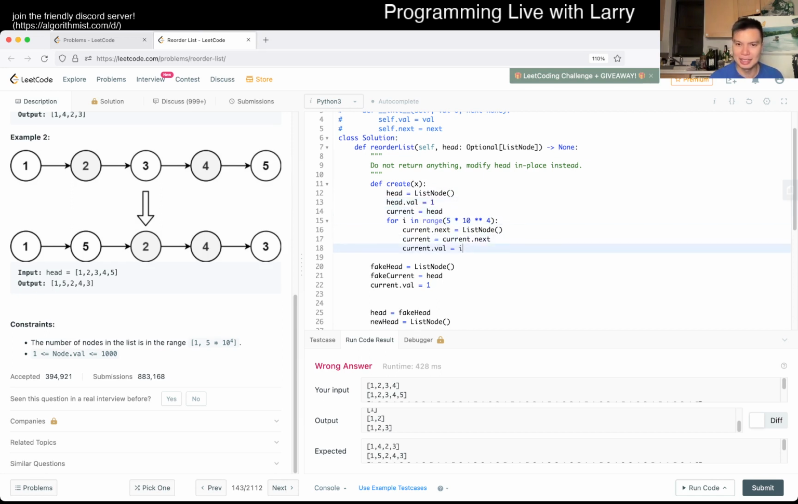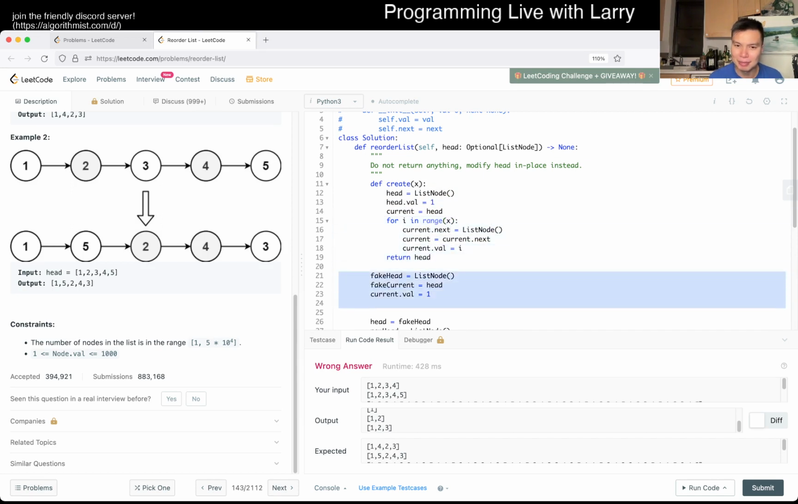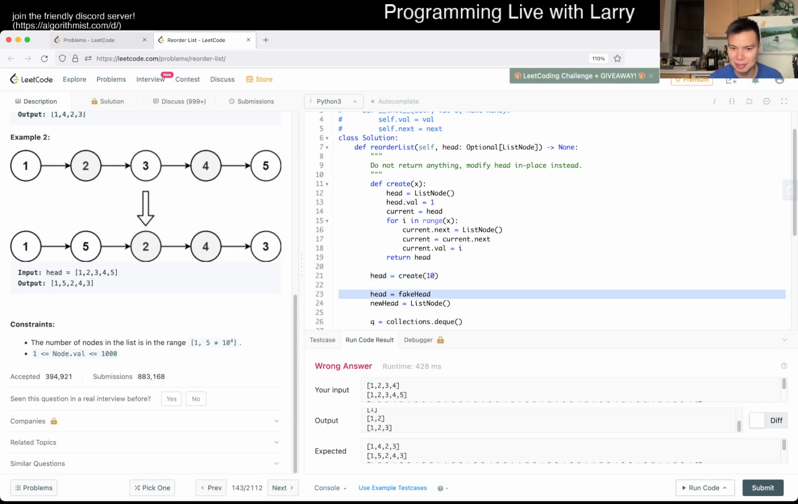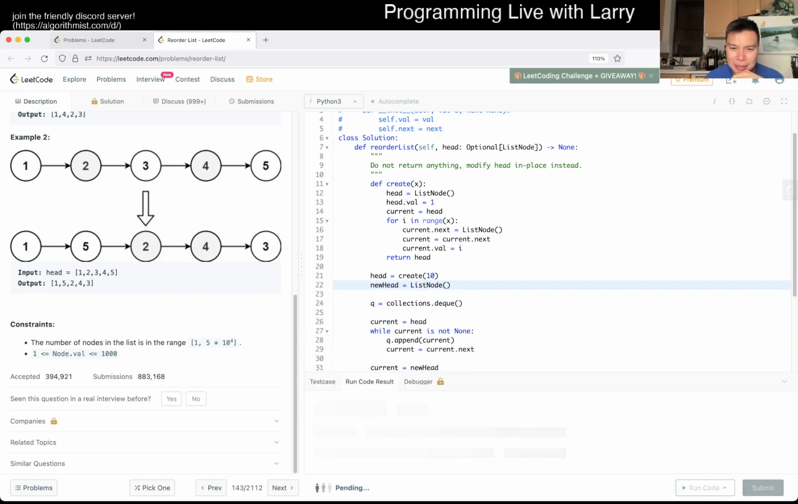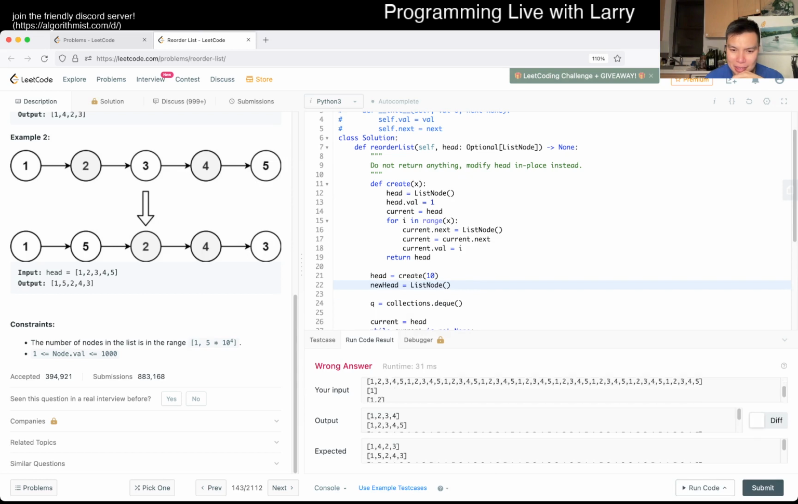So I don't know. This is a little bit off by 1, maybe even, but I don't know why this happens. So then you could do head is equal to create of, let's just say 10, and then see if this works. Oh well, this is wrong, but that is very weird. Maybe I overwrite some context by accident. How is this the case?